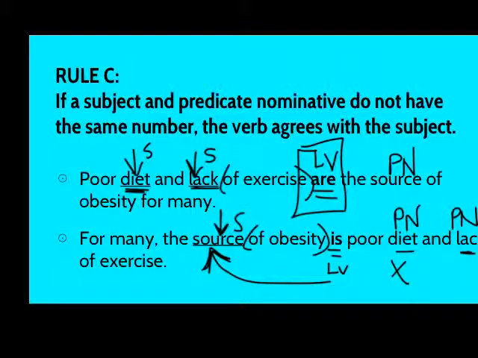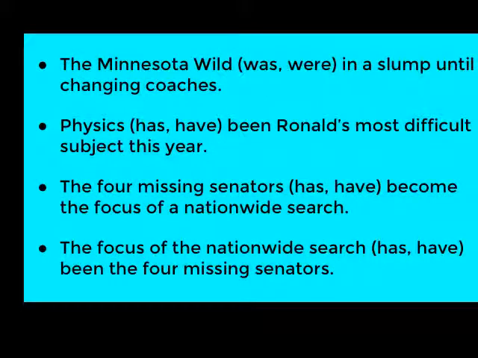Those are the basic rules of collective nouns, so we're going to look at some examples next. This first example is one that I see in the newspaper quite often during hockey season, not this specific sentence, but references to the Minnesota hockey team, the Minnesota Wild. And in this sentence, the Minnesota Wild blank in a slump until changing coaches, we look at the team as an individual unit. This is that basic rule, that if it's referred to as one unit, then we get a singular verb. So the Wild is one team that was in a slump. Singular subject, singular verb form.